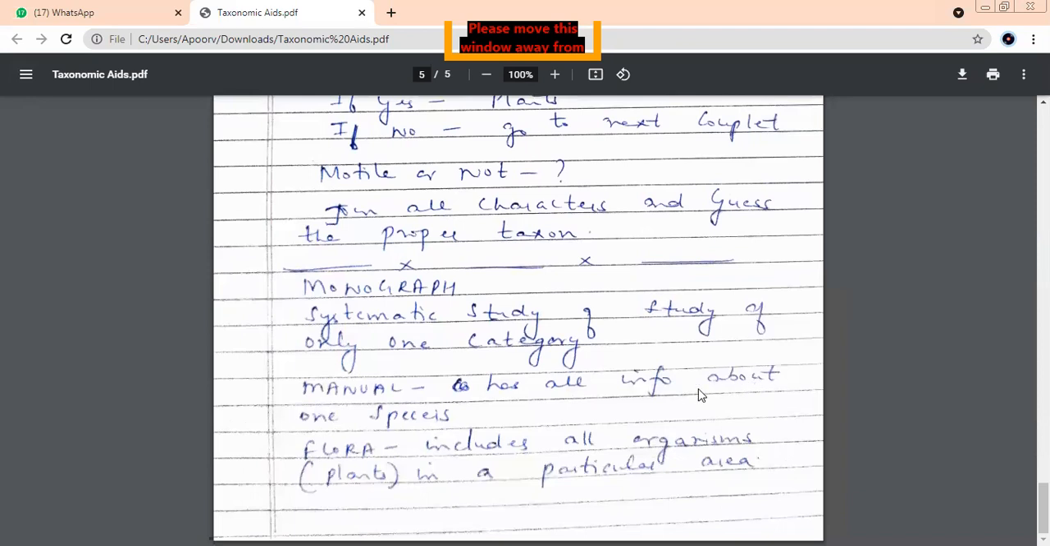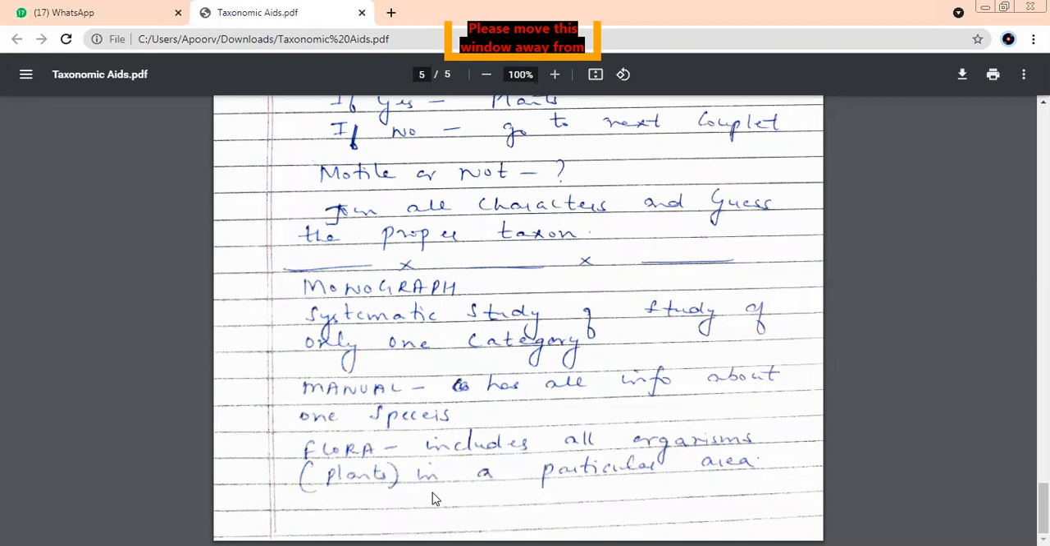These are the last things. Monograph: if you're doing a systematic study of only one category, only one level, only one taxon. Supposing you want to study only the species level and gather all the information, then it is going to be a monograph. Study of only one category is known as monograph. And manual is all the information about one species.